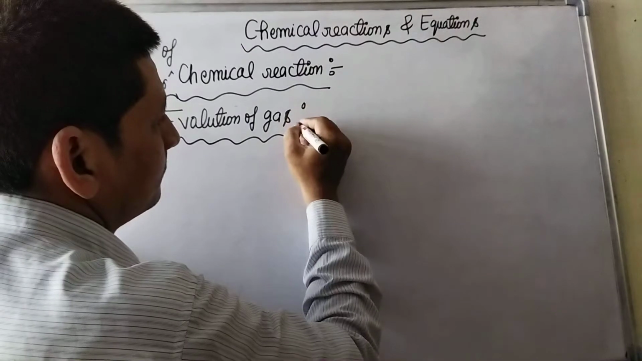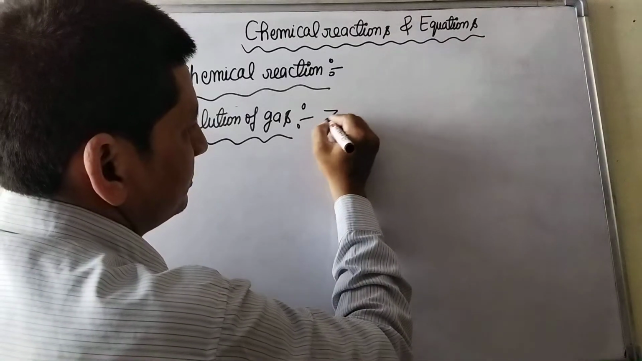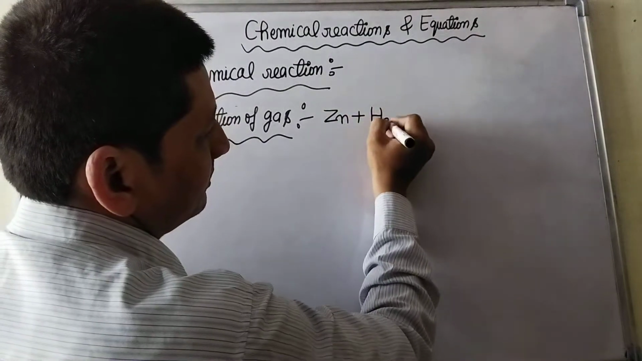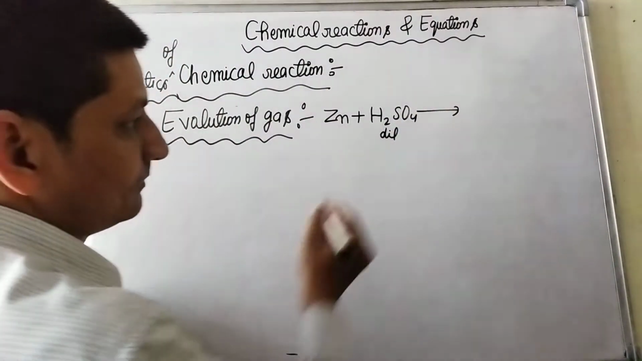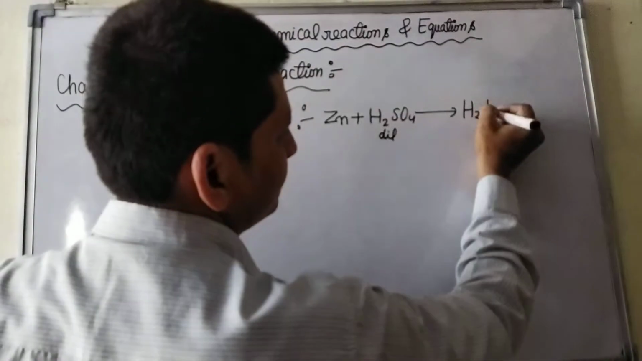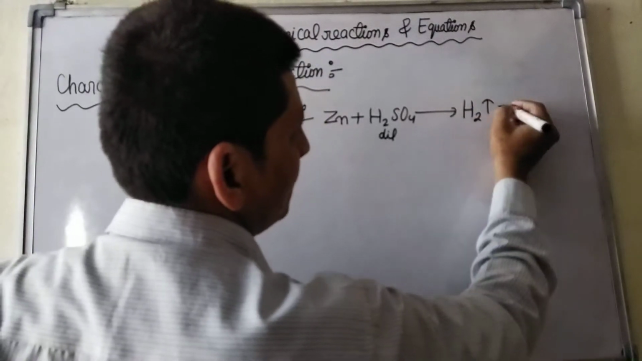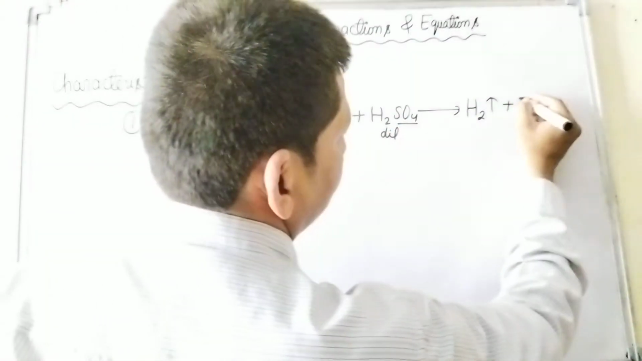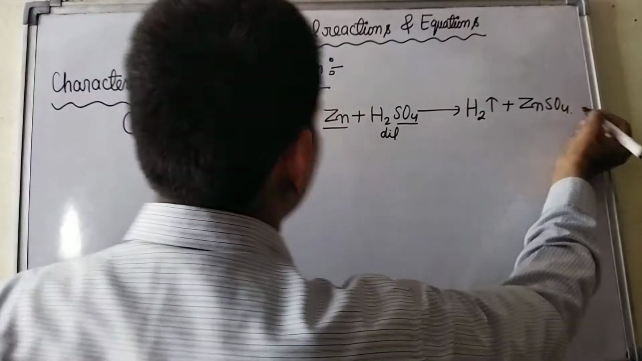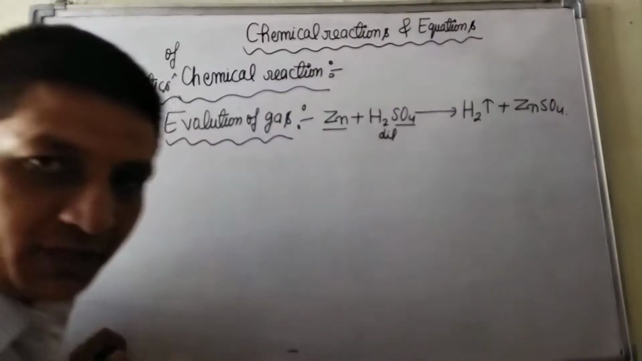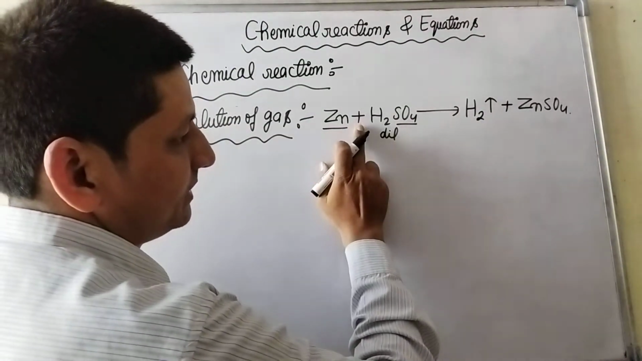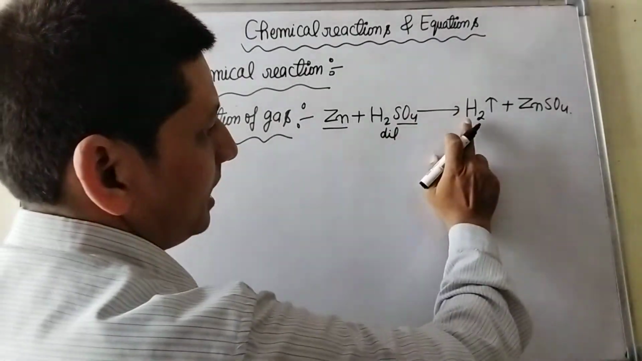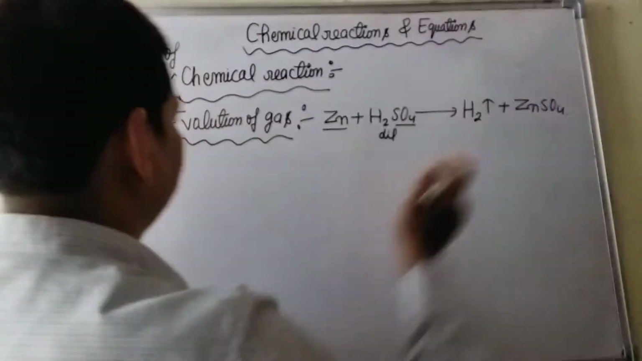Example: when zinc granules react with dilute sulfuric acid, hydrogen gas is released and zinc sulfate is formed. Some chemical reactions are characterized by evolution of gas. For example, when zinc granules react with dilute sulfuric acid, then hydrogen gas is released and zinc sulfate is formed.